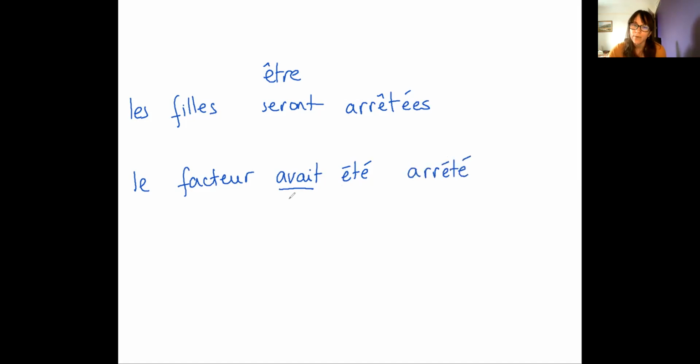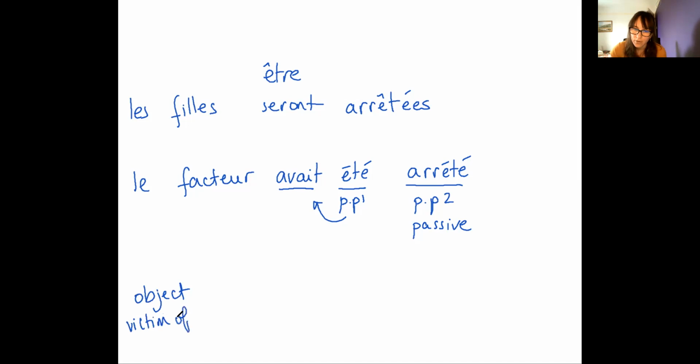Okay, so here remember you have the past participle number 1 for the perfect, and then you have the past participle number 2 for the passive. Right, the rule is basically your object, so the victim of the verb, plus the verb être in any tense, basically any tense.